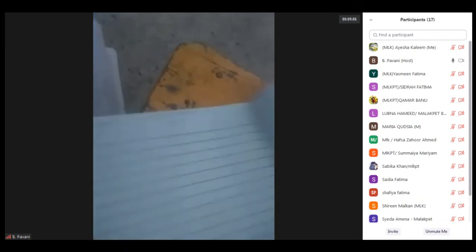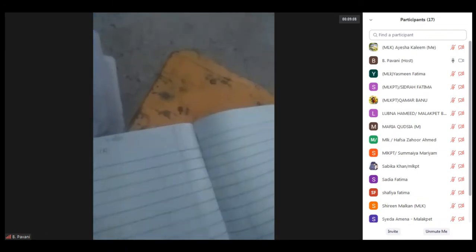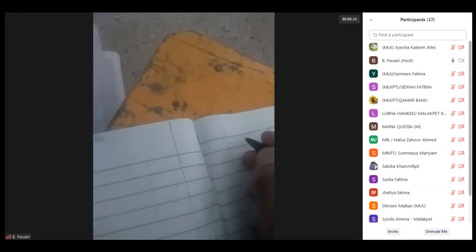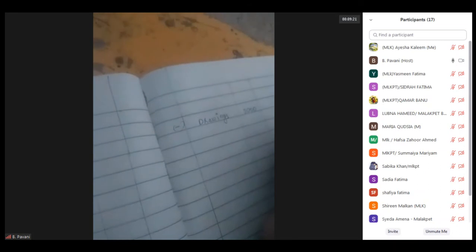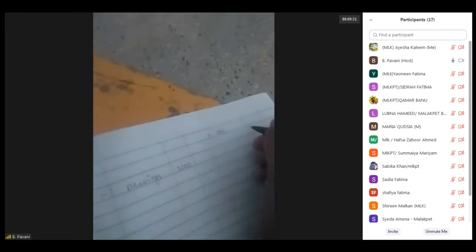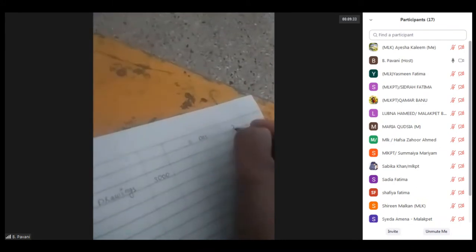Now, coming to the problem, first they have given the drawings. Drawings is a liability side item. So for capital I'm leaving the space, and further down I write the assets. The drawings amount is 3,000. From capital we have to subtract it, that's why I'm writing the amount in the inner column. Next is sundry debtors. It is an asset, so on the asset side I'm writing sundry debtors, and the amount is 20,100. For this also an adjustment is there, that's why I'm writing the amount in the inner column.